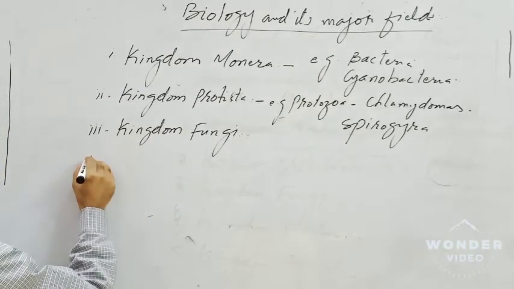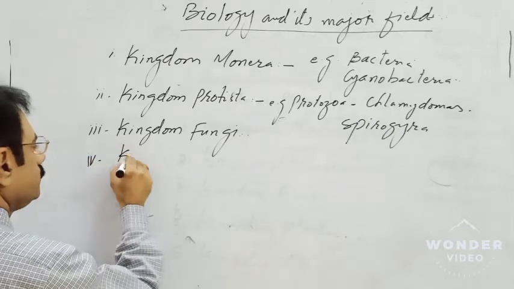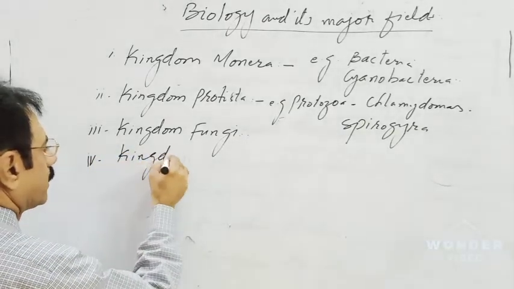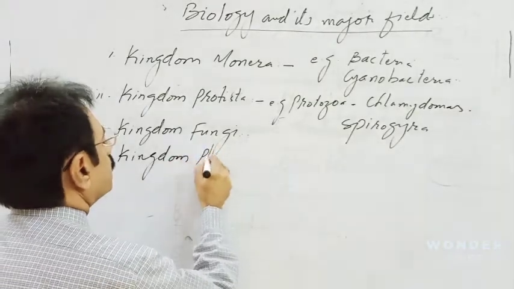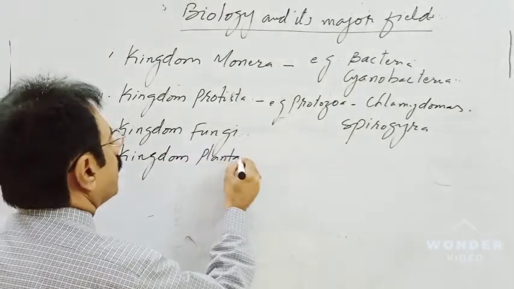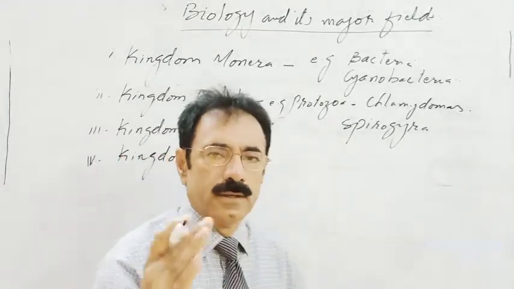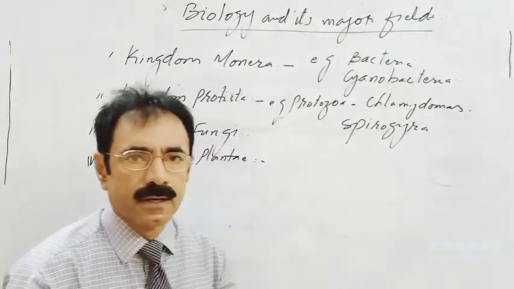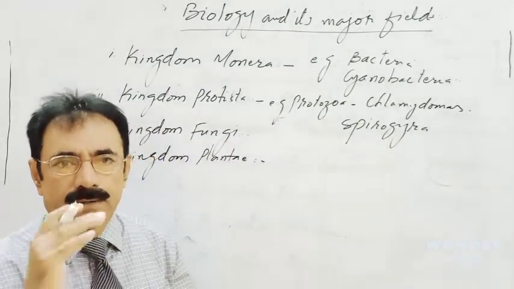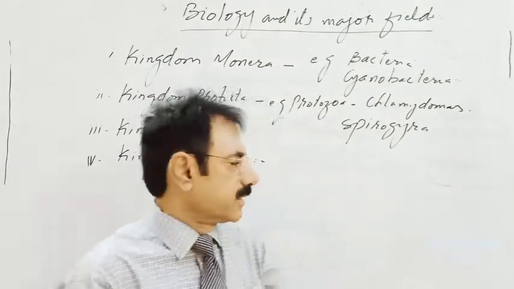Number 4 is kingdom Plantae. Kingdom Plantae includes all the eukaryotic, multicellular, green and autotrophic plants. They have a cell wall, and the cell wall is made up of cellulose.